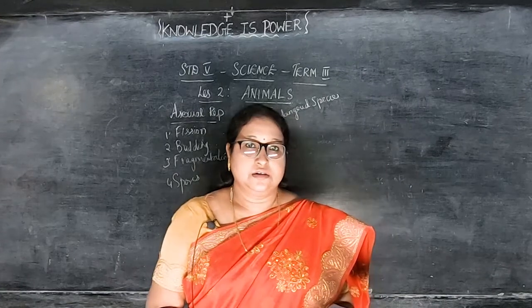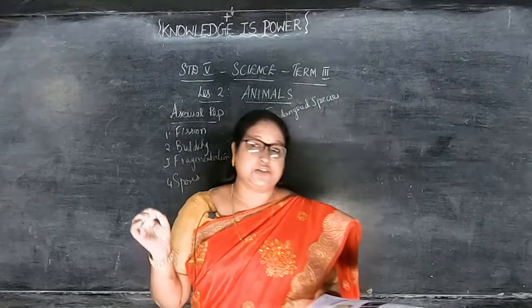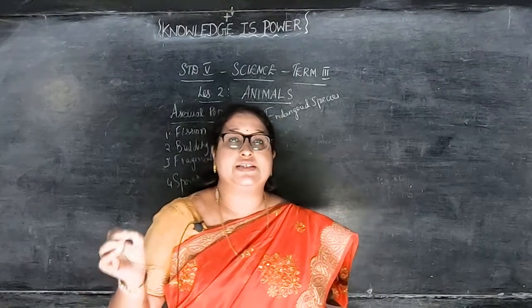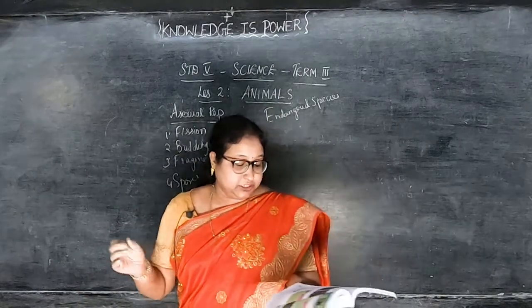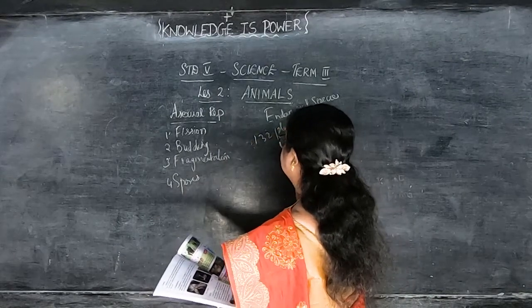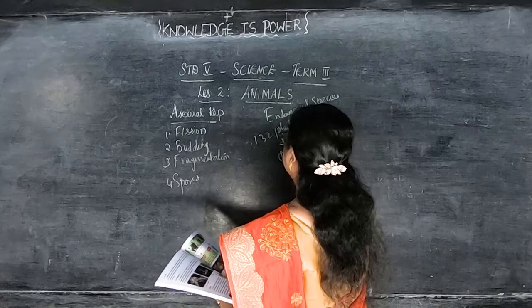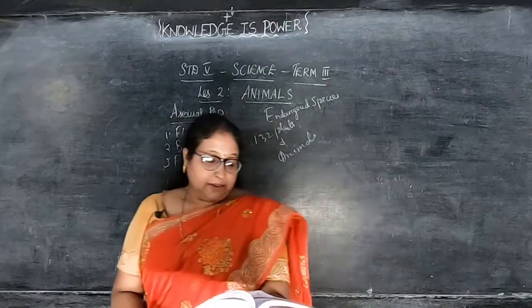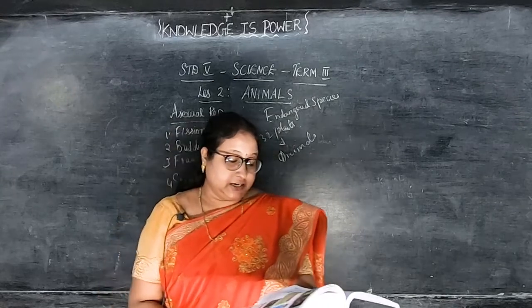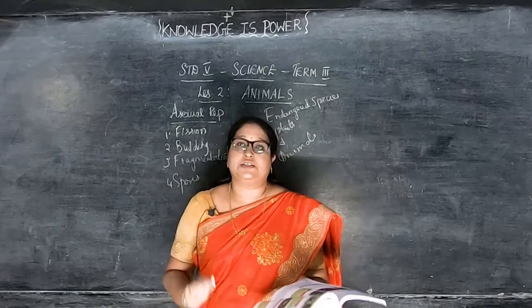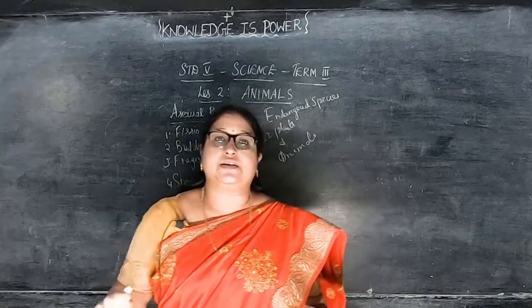It is reported that nearly 132 species of plants and animals are critically endangered in India. Endangered means they are going to be extinct. They are going to get extinct from the earth. Snow leopard, Bengal tiger, Asiatic lion and Indian giant squirrel are some of the endangered species in India. These are the endangered species, that is, at risk of extinction.